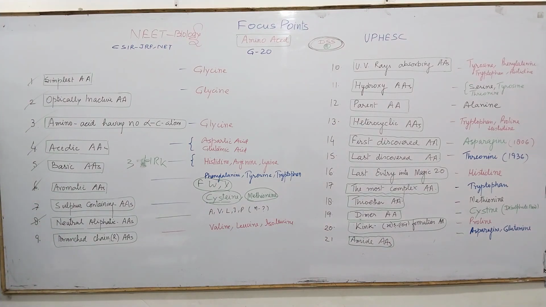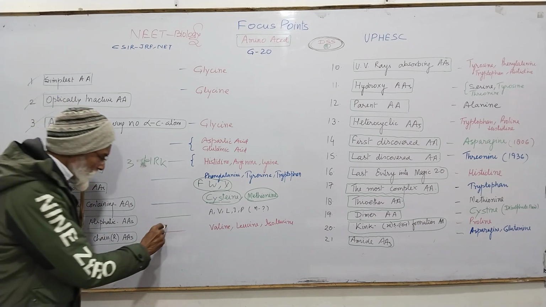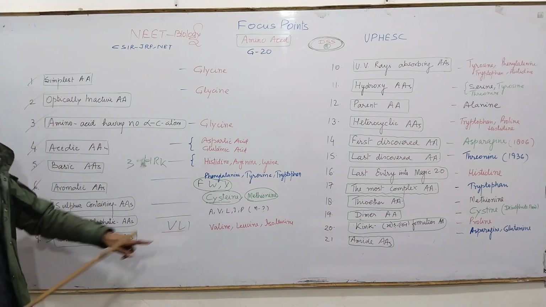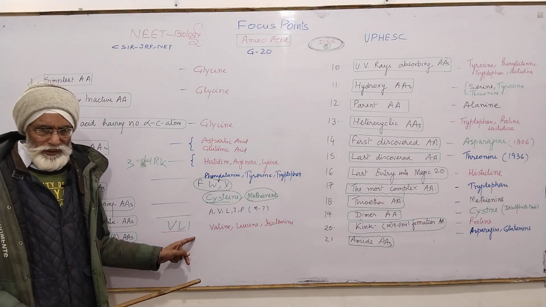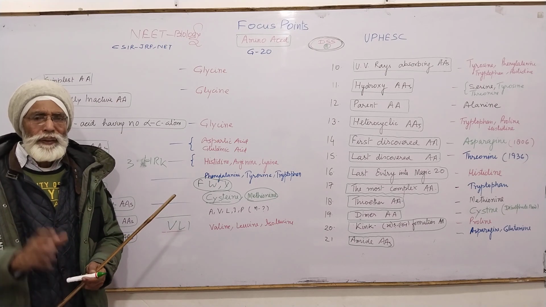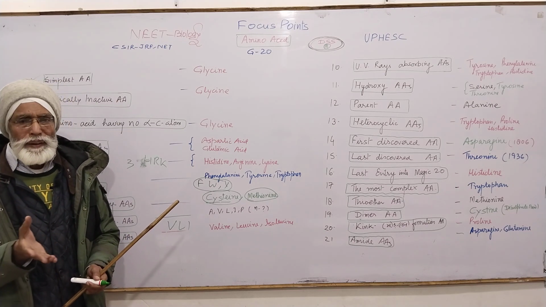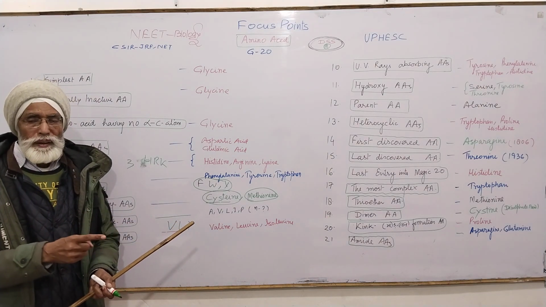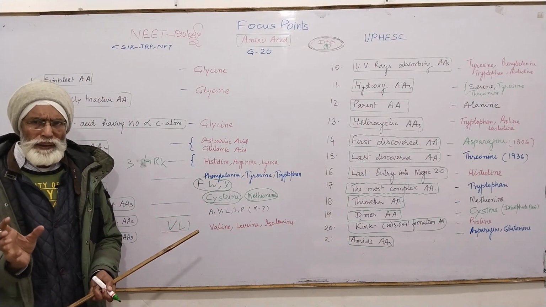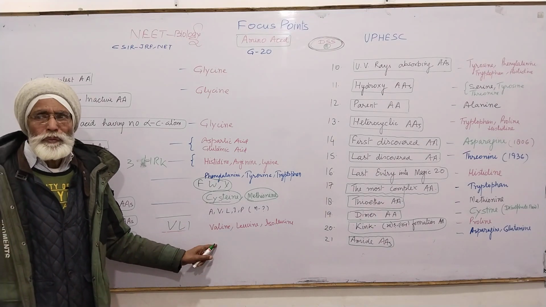Now, another question, branched chain amino acids, with a very heavy R chain, that is a branch, and only 3 examples are there. To remember them is very easy: VLI, V for valine, L for leucine, I for isoleucine. Wherever you want something heavy, particularly on the membrane, hydrophobic, because membranes don't want water, then you can have such types of amino acids.